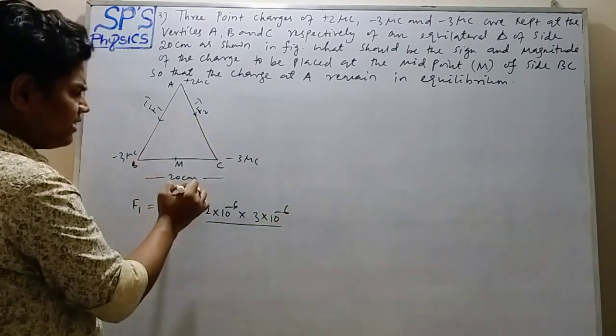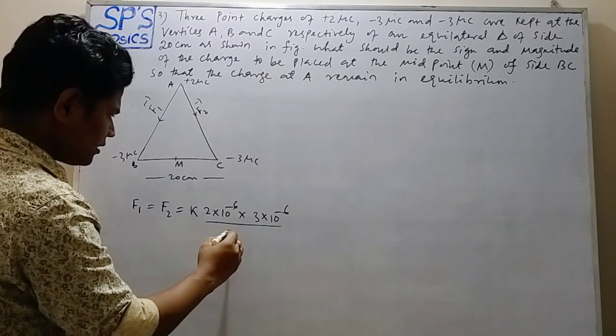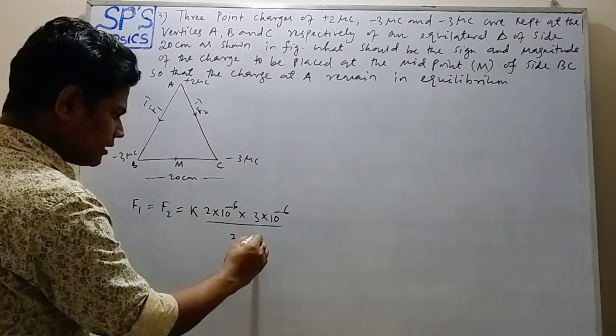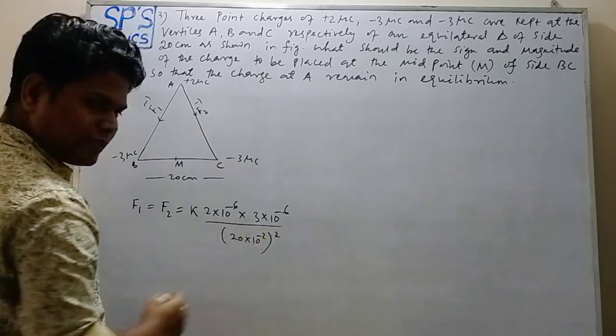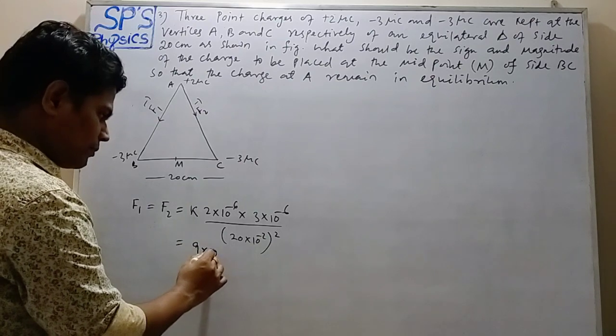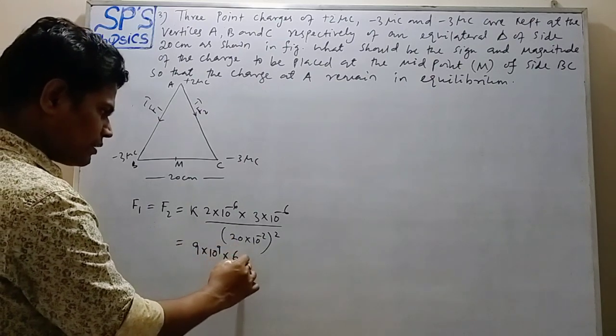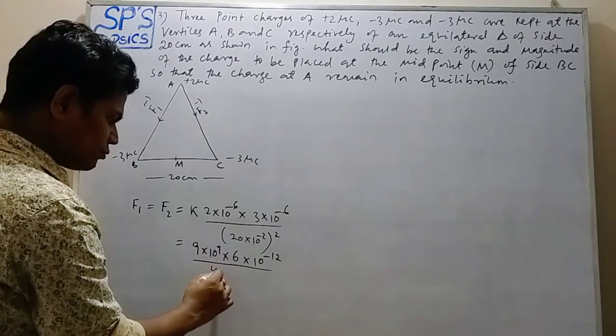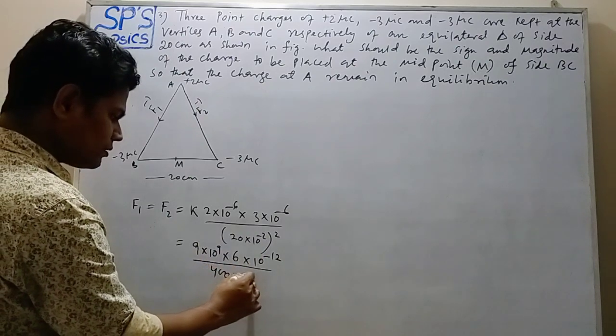R square, the distance is 20 centimeter. So it becomes 20 into 10 to the power minus 2 whole square. Okay. So K is 9 into 10 to the power 9. So it becomes 6 into 10 to the power minus 12 upon 400 into 10 to the power minus 4.